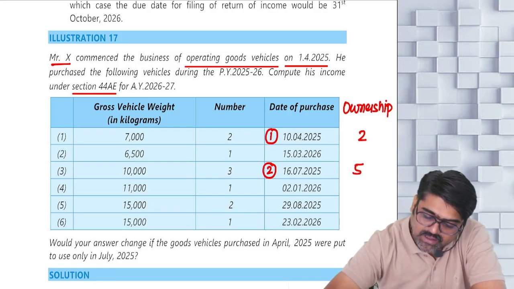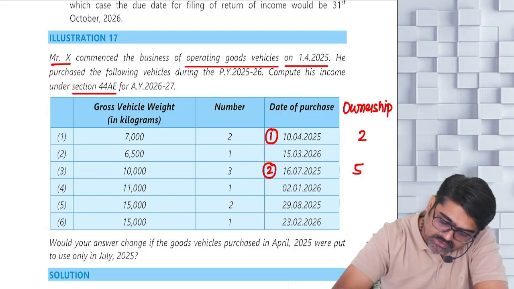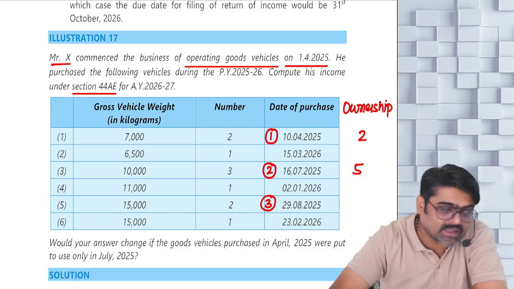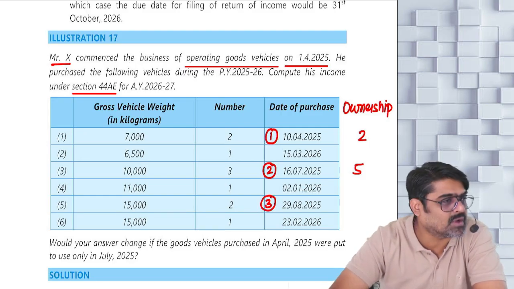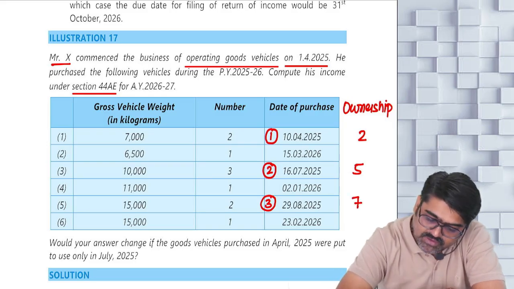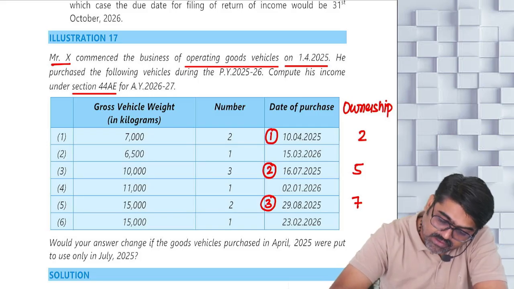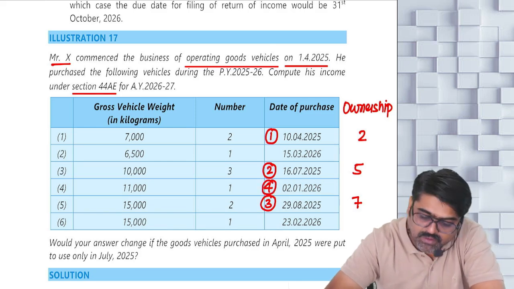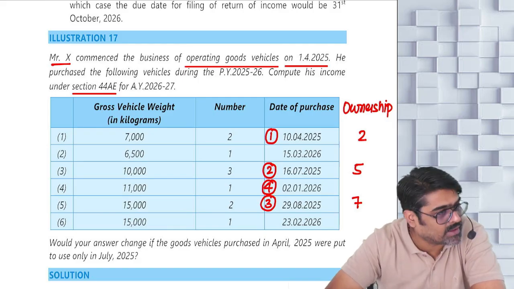Then next, which vehicles will you buy? August. This is the third purchase. How many vehicles are there? 2. You are already the owner of 5 vehicles and 2 are purchased, meaning 7 vehicles. Now next, which vehicles are you going to buy? January. After August, in January you are buying 1 vehicle.